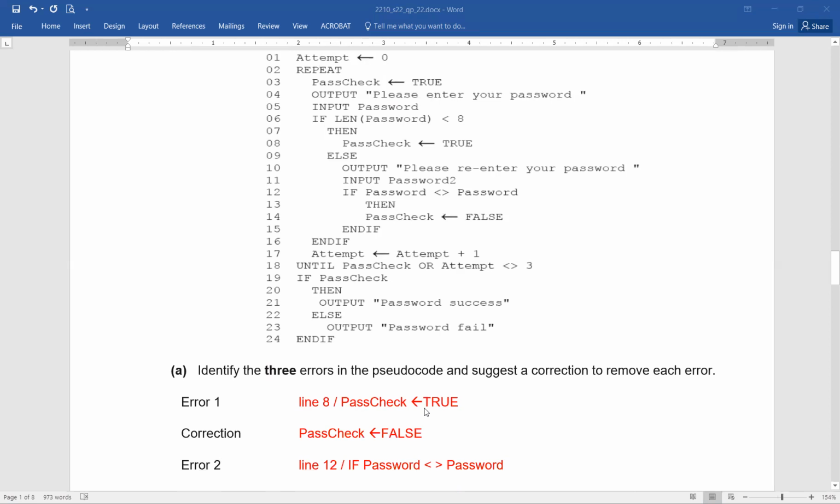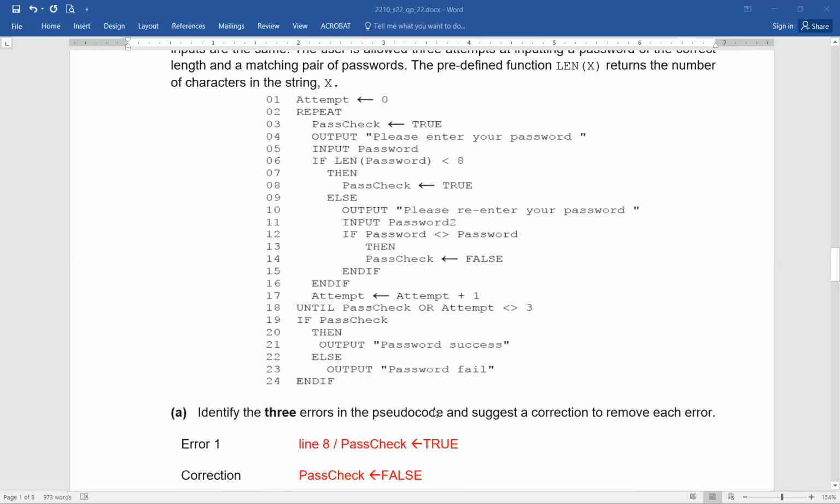As you can see, pass check equals to true. Actually, when you talk about this line, if length of password is less than 8, now let's just think, how is it possible? Here we were supposed to talk about the length of the password. So if the length of the password is less than 8, it means pass check should not be true. So that's an error, and you have identified it correctly that it should have been pass check equals to false. So line number 8 is an error, correctly identified.